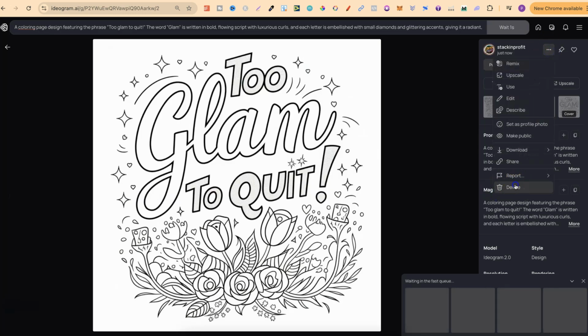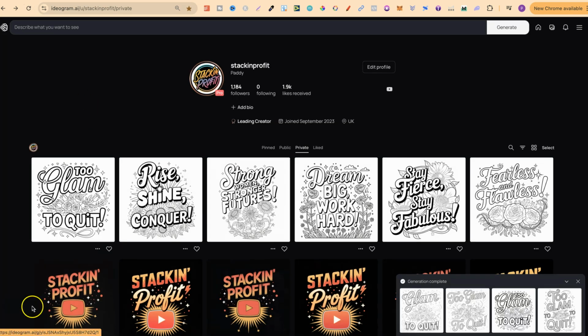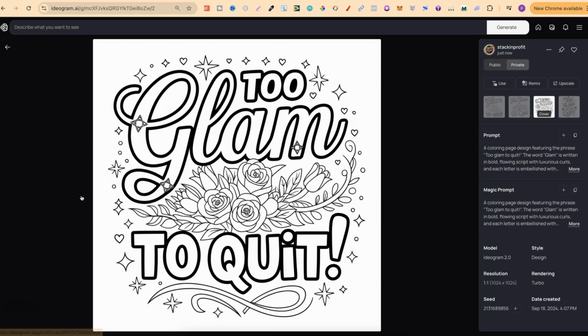Let's now go ahead and delete this as well. And let's refresh the page just like that. And there we go. So this is looking better. I really like this one, so we might keep that. This bit looks slightly out of place, so does that. So what we could do is just edit that out when we actually edit the colouring pages.